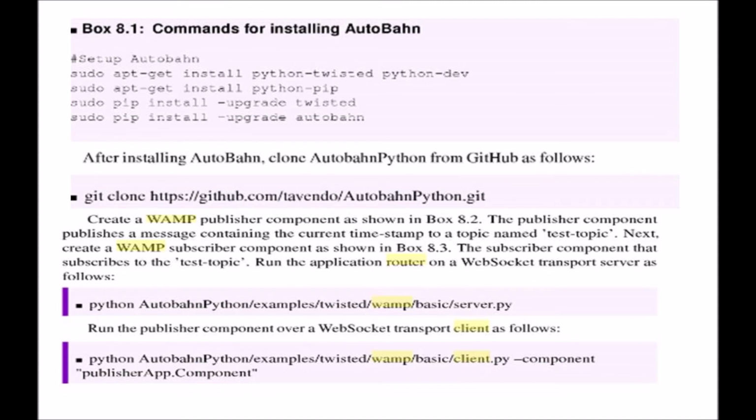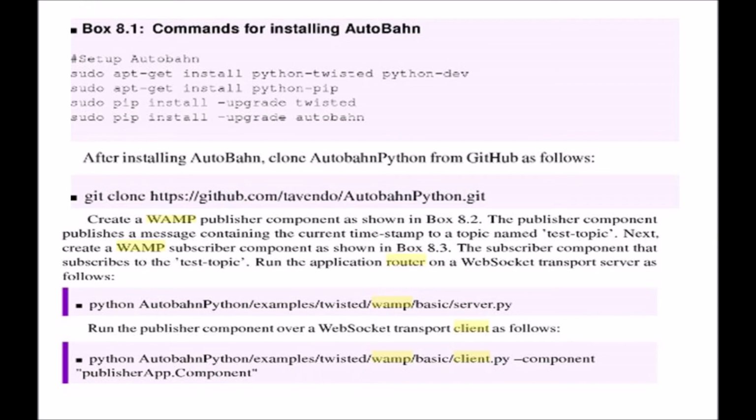And the last box is about python autobahn-python/examples/twisted/wamp/basic/client.py --component publisher.app.component. What this line does is it actually creates the publisher. Similarly, you have to repeat the step for the subscriber, which is actually not given here. So now you have done three things: the server or the broker is done, the publisher is done, and the subscriber is done. Now you have to create a topic, and the topic, for example, given here is test topic.